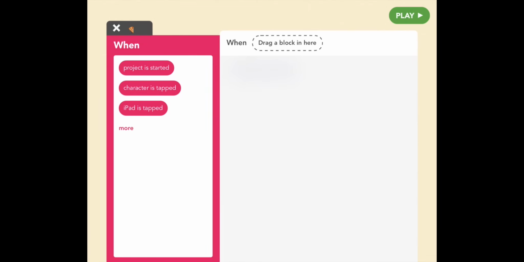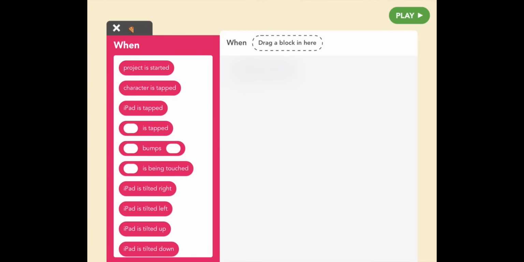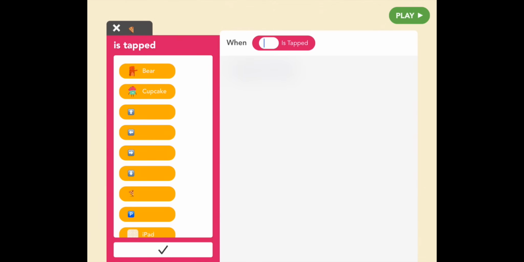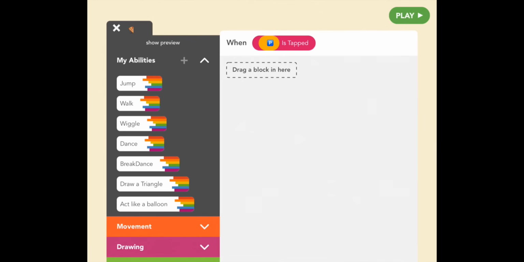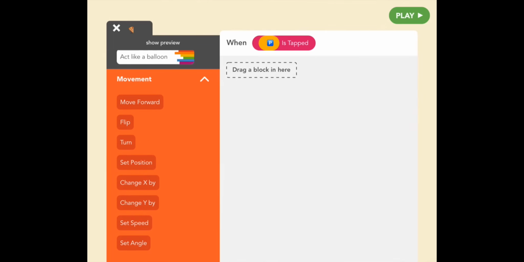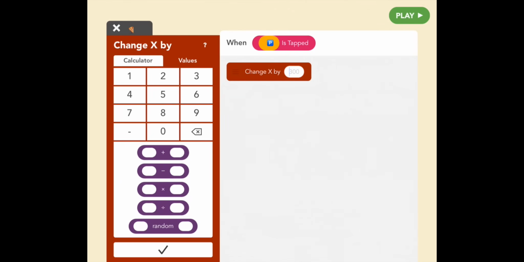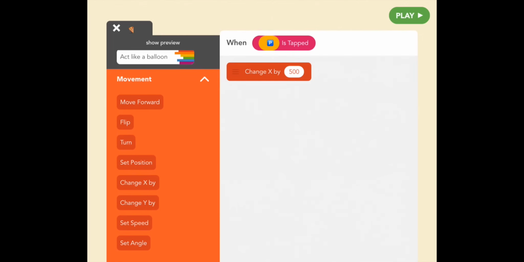Now go to more, and when blank is tapped, and this will be for the button we press, so find P. Great, so we have a new rule for when P is tapped, something will happen to pizza. Check. So now we want to go to movement, and the idea is to throw pizza across the room, right? So how do we do that? Change X, and this time not just by 50, by a lot. Let's say 500, and that's like a good distance because Bear has a good arm. Great, so let's see what that looks like.